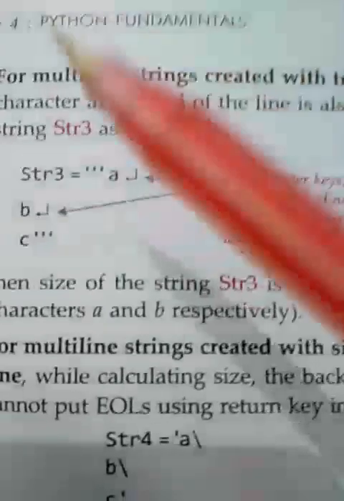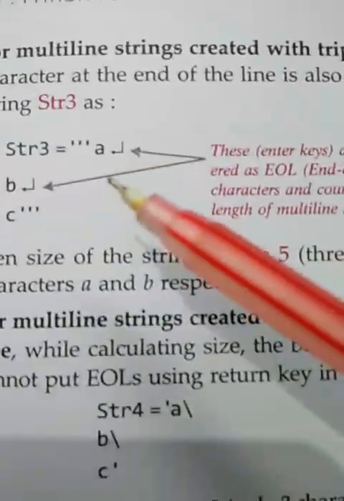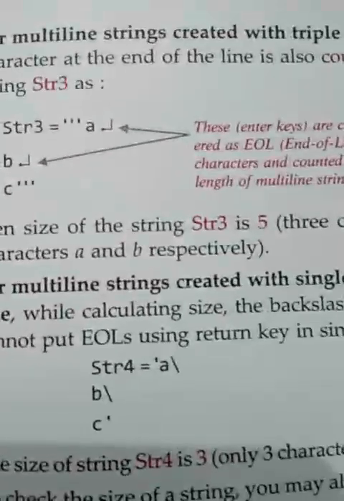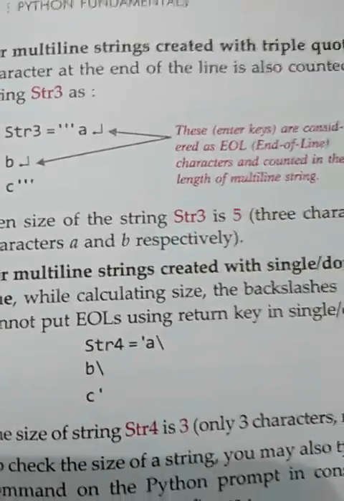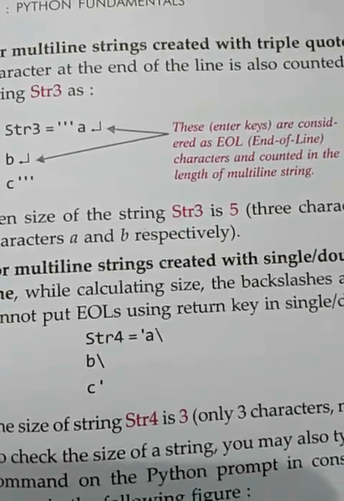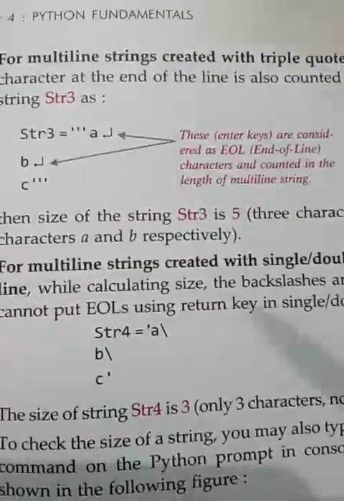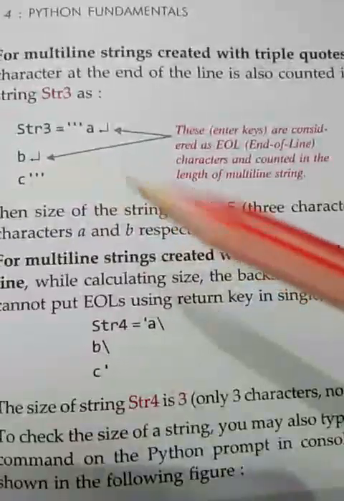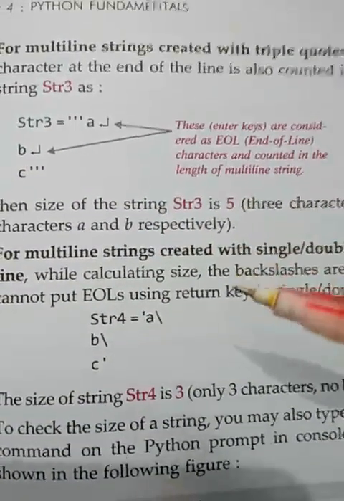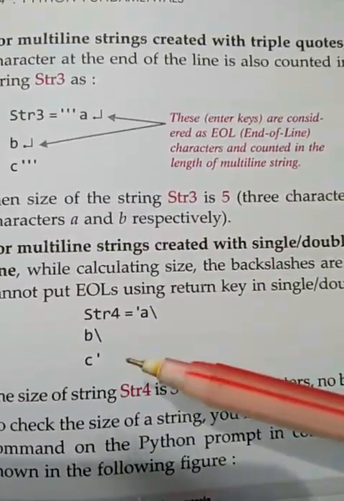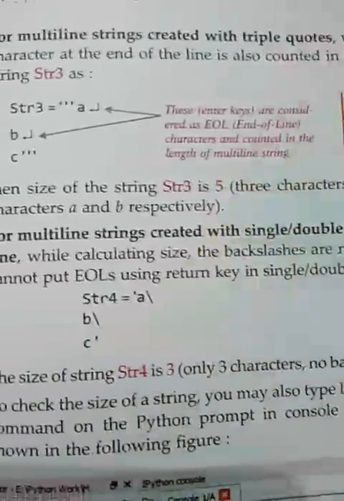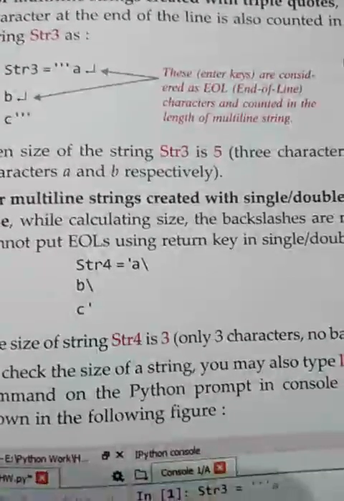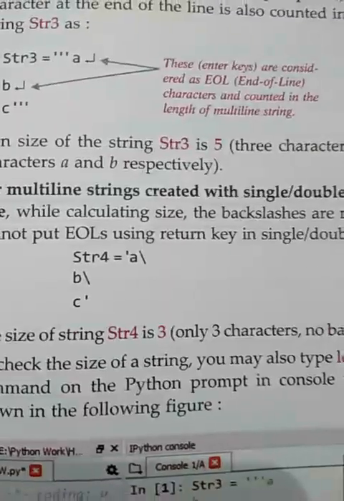Now let us understand by this example. Here we are using an enter sign in triple quotes. In triple quotes we can type a string in multi-line without using the slash. So enter will be equal to 1 character. So the size of string 3 will be 5. Whereas in the case of string 4, when we use the slash sign in typing, the size of this will be 3 characters.